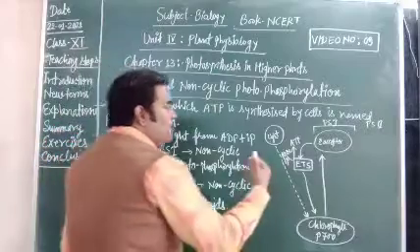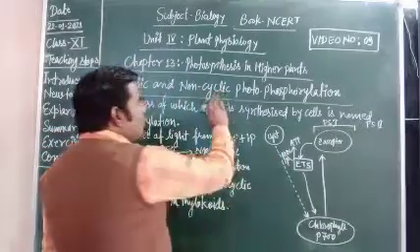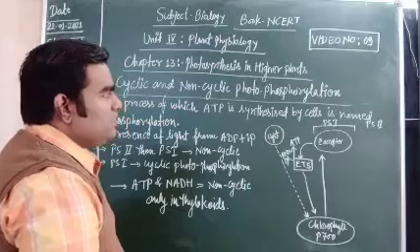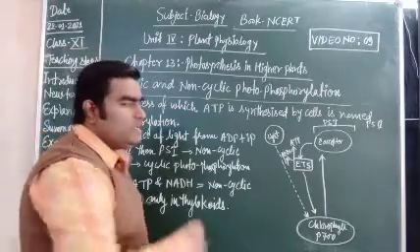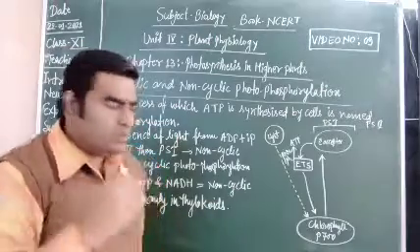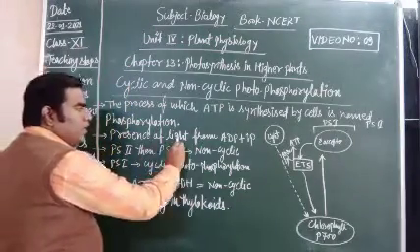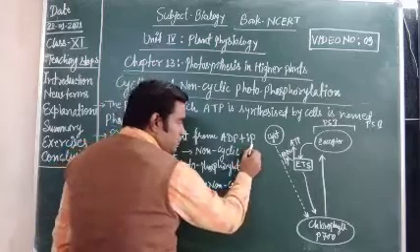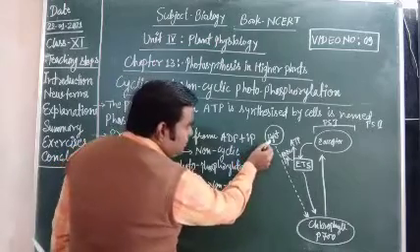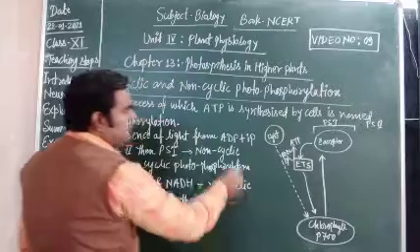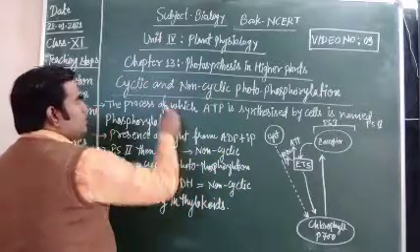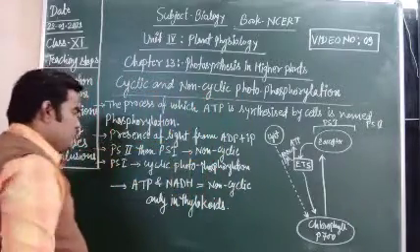They are released separately. So in non-cyclic photophosphorylation, electrons do not follow the cyclic pathway. Students, in the presence of light, ATP is synthesized from ADP and inorganic phosphate, and that is known as photophosphorylation, cyclic and non-cyclic.